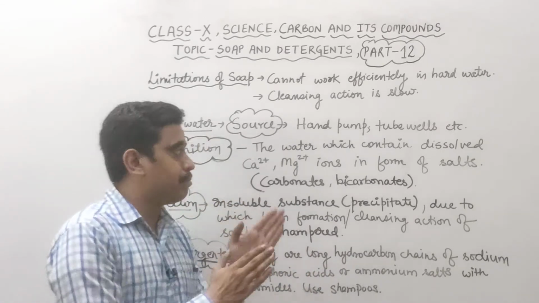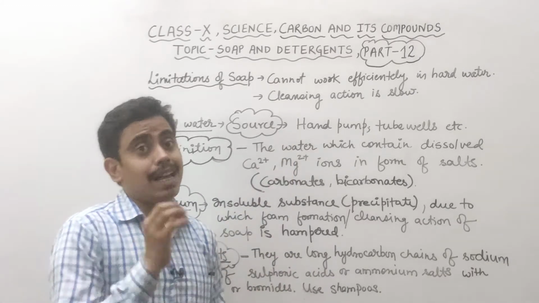Many times in the board exams, the difference between soap and detergents is directly asked.